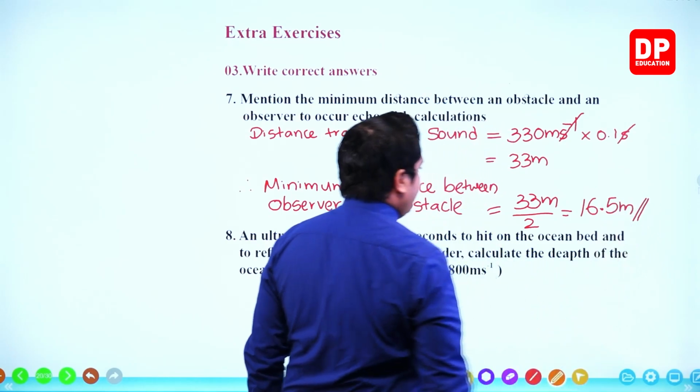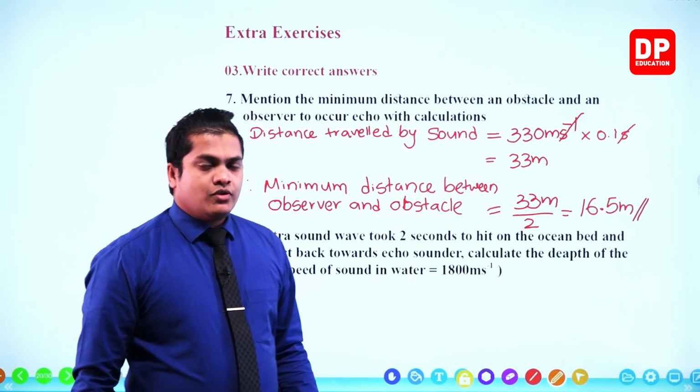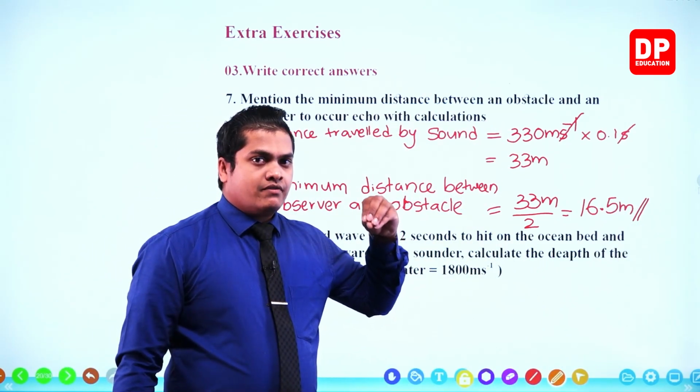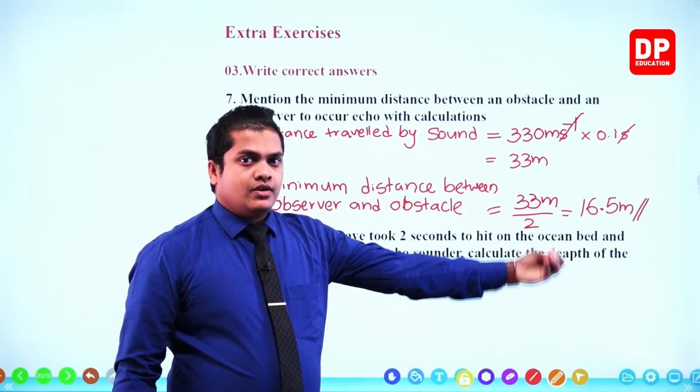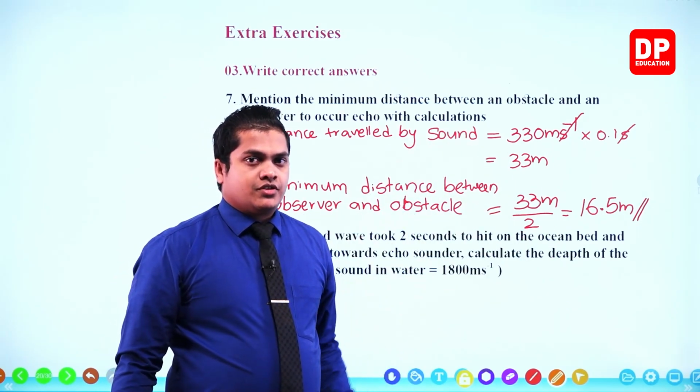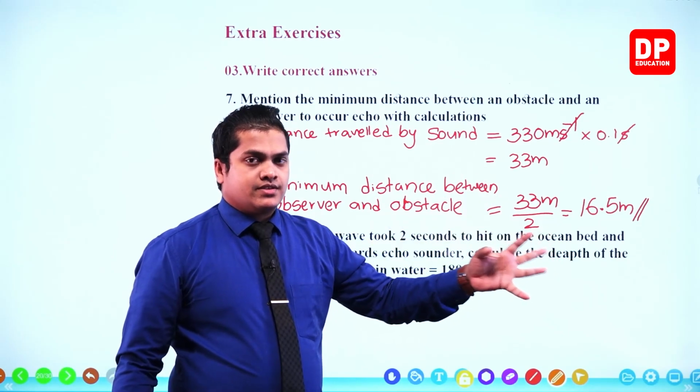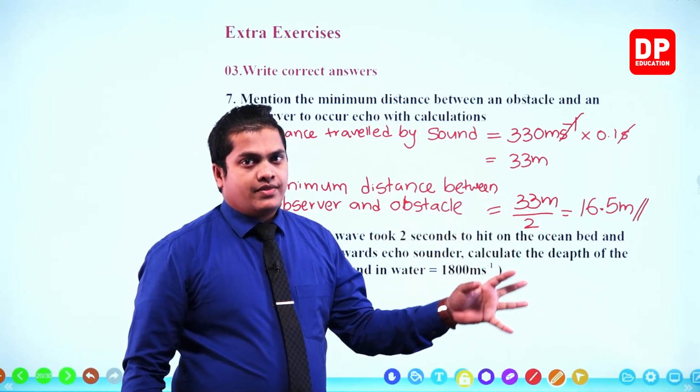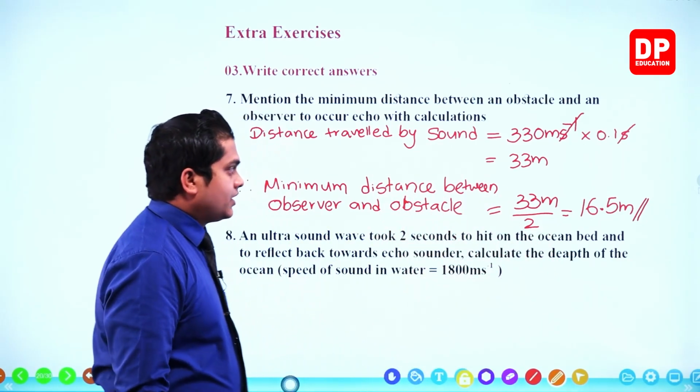Why did we divide it by 2? Because you know that sound waves is going to travel from here to there, then once again to the original position. So 2 times as the distance between observer and the obstacle.